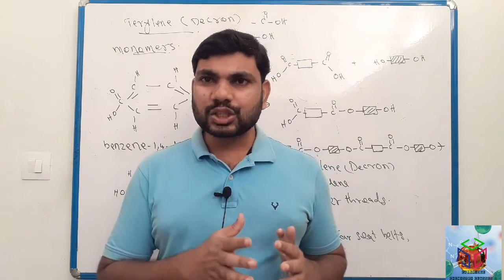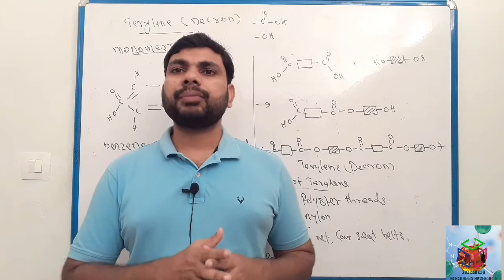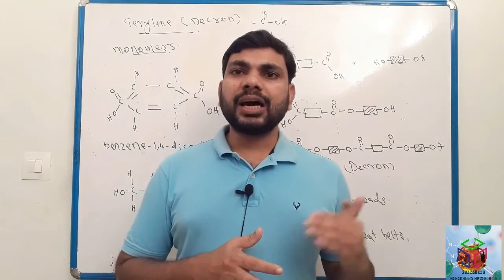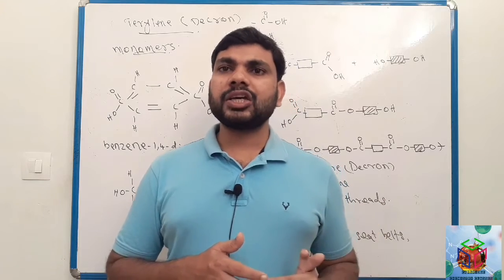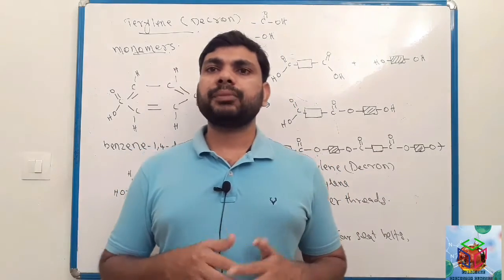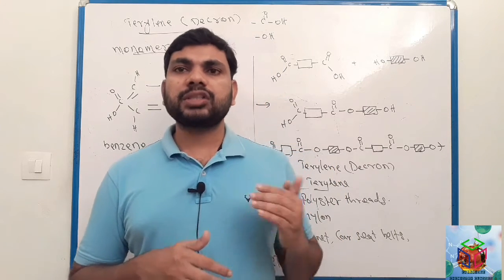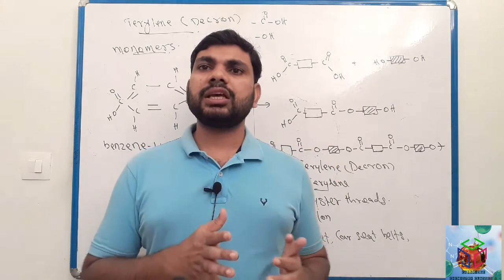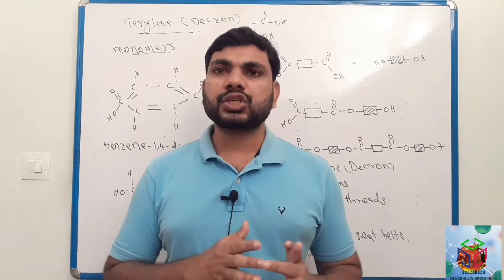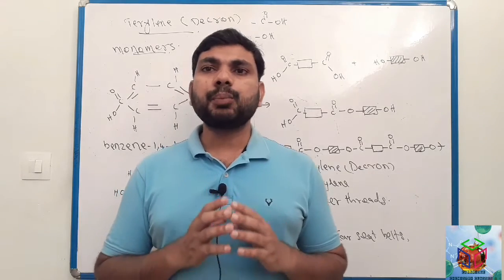So here pteryline or dacron contain ester functional group, ester linkage. Before we learned nylon, which contains amide linkage. So such type of polymers are called polyamide. Now pteryline or dacron contain ester linkage, so such type of polymers are called polyester. Polymer which contains ester linkage is polyester.